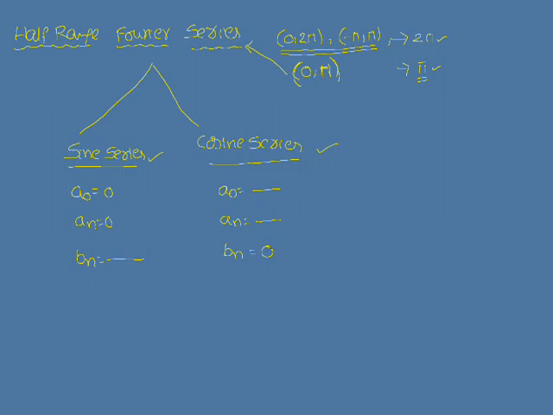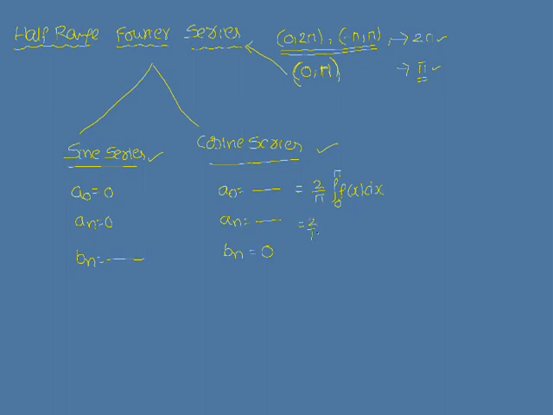So what is the formula for a0 for the cosine series? It is only a simple change in the previous formula you have learned. There, a0 is equal to 1 by pi into something. Here you have to write a0 is equal to 2 by pi into integral 0 to pi f of x dx.